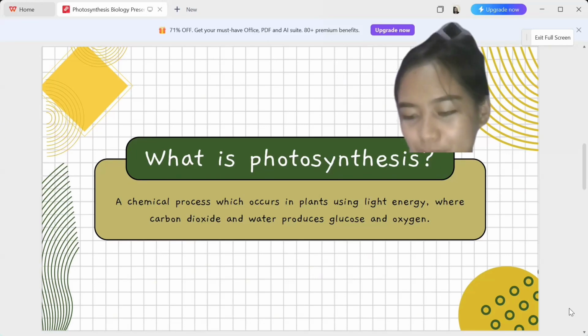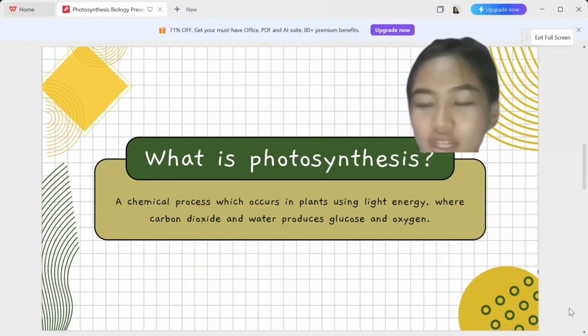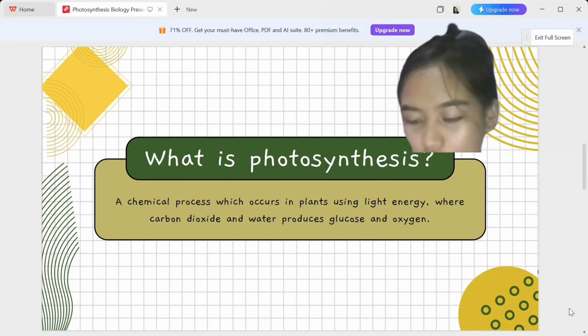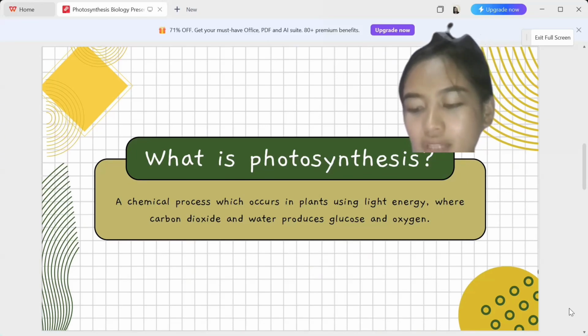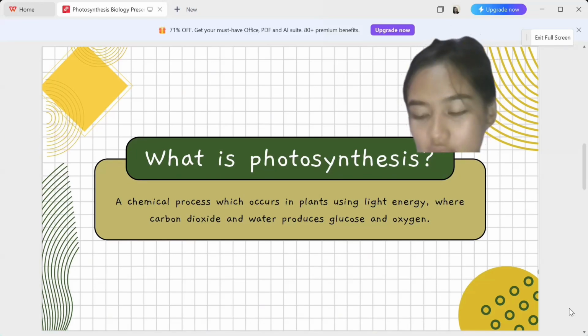So, again, photosynthesis captures light energy from the sun. It's converted into chemical energy in the form of glucose, or what we call sugar. In this process, plants take in carbon dioxide from the air and water from the soil, and with the help of chlorophyll, the green pigments in leaves, and enzymes, they produce glucose for energy and oxygen as a byproduct.